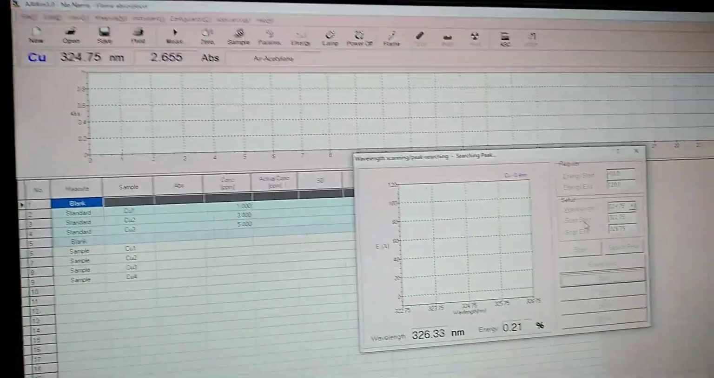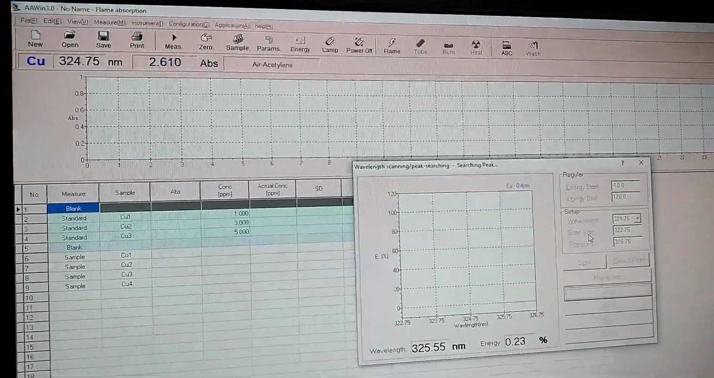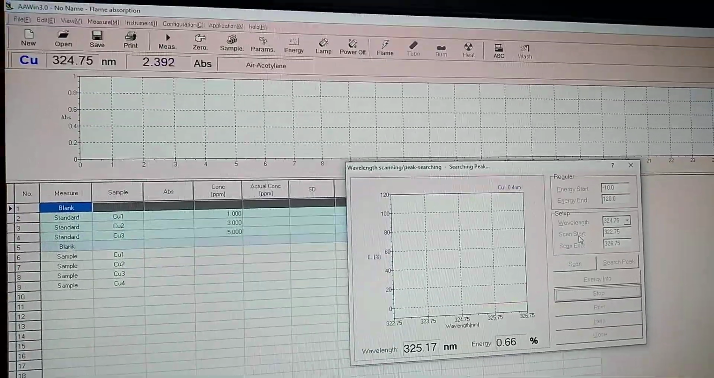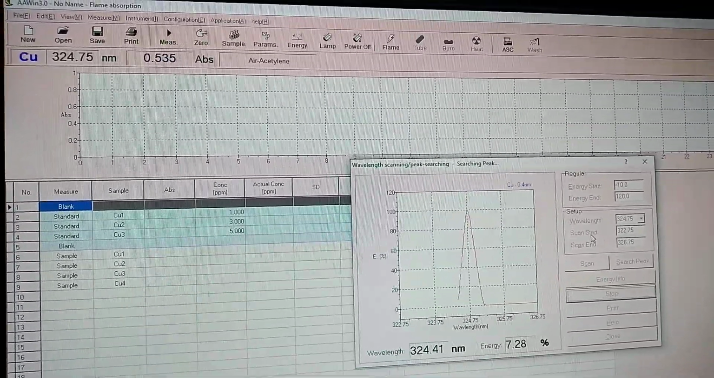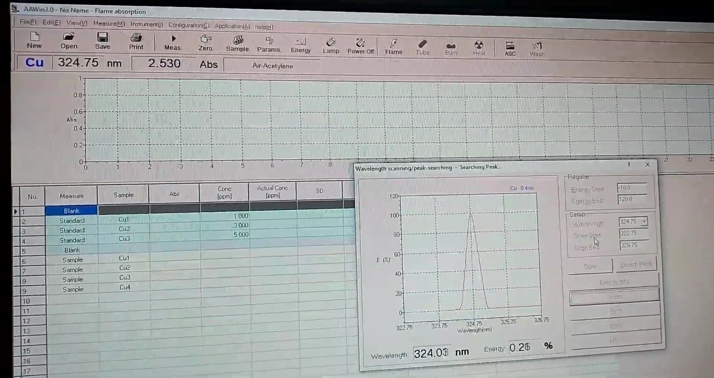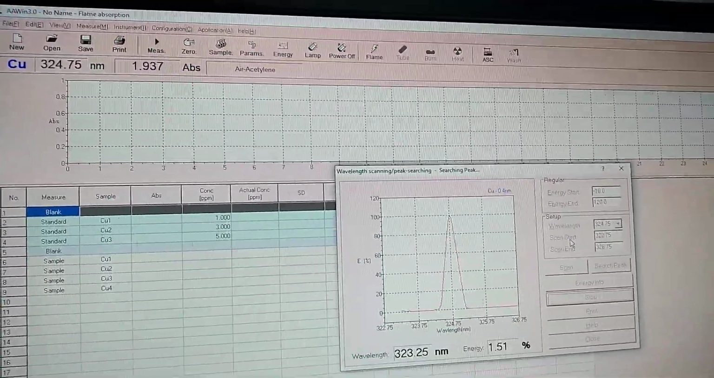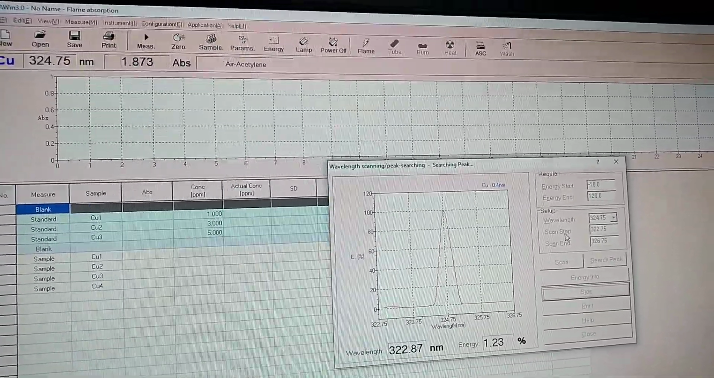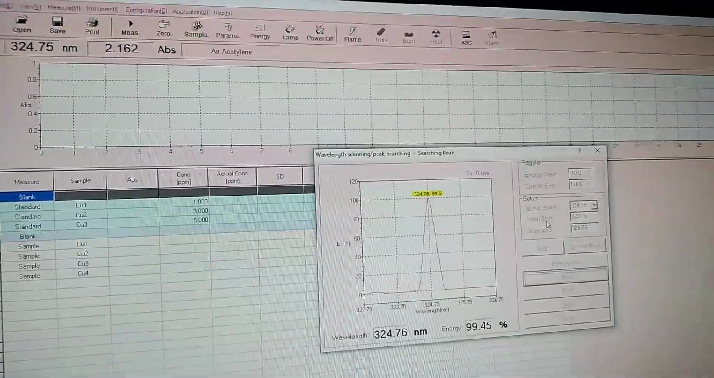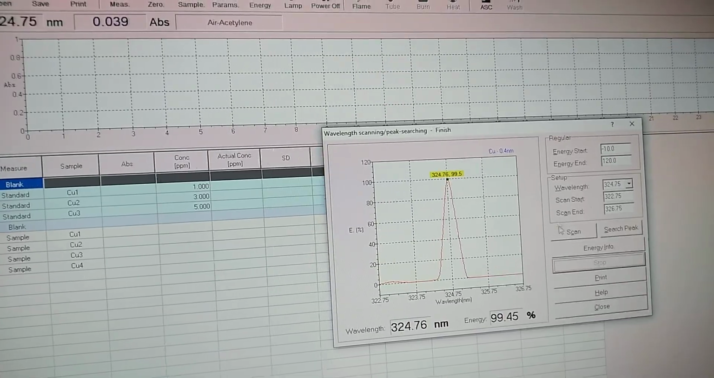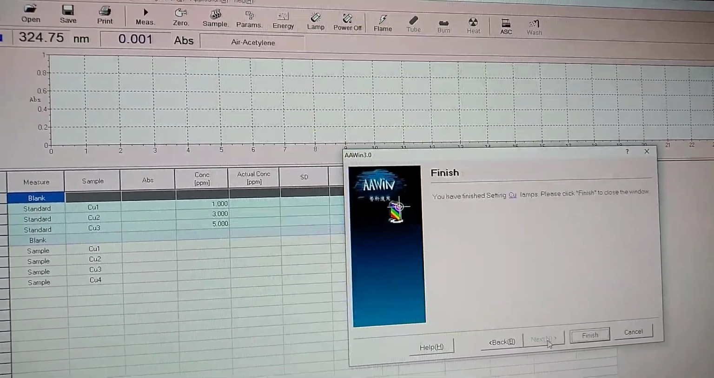Now you can see the peak search is coming. See the sharp peak at a particular wavelength which is given. Okay. As soon as the peak is searched, we will close the dialog box. Yes. Now the peak is searched. We'll go to close, next, and finish.